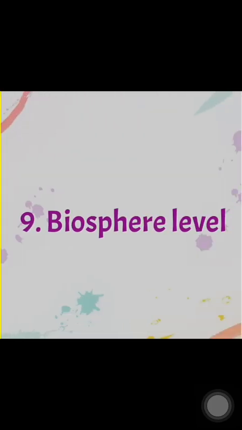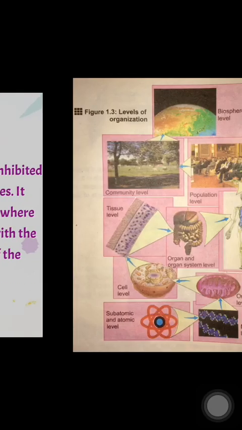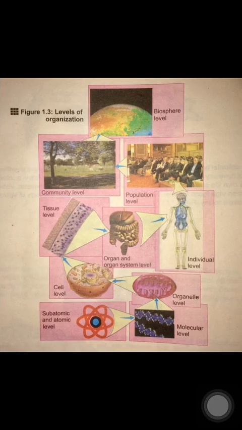The last level is the biosphere level. When we are talking about the biosphere level, it is the part of the earth that is inhabited by organisms. That means more than one organism community is present on that part of the earth. It is known as the biosphere level. It constitutes all ecosystems where living organisms interact with non-living components of the environment. We will discuss this in detail here.